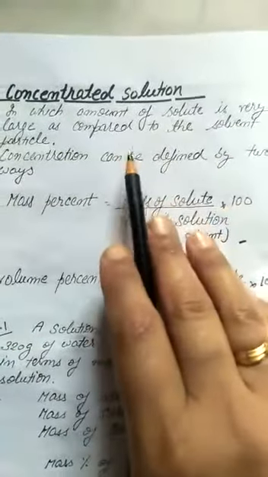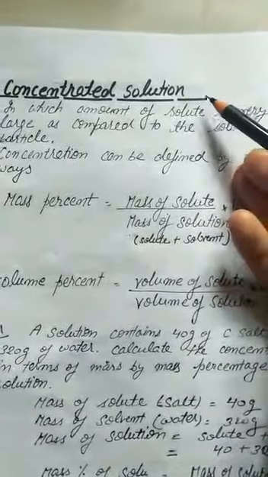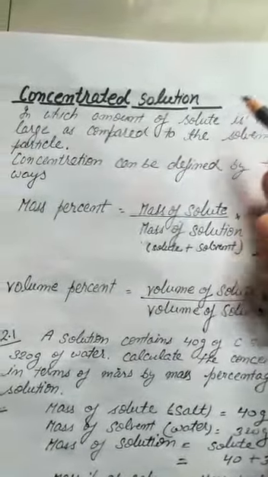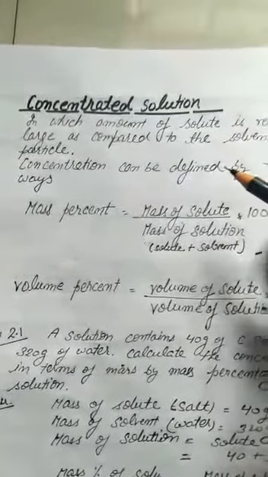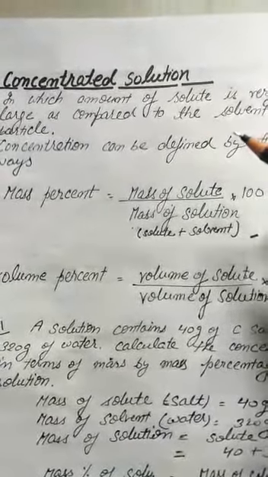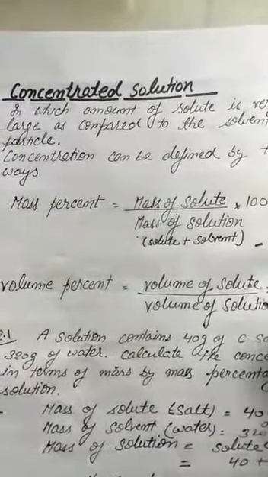So that condensed milk, we can also say in language of science, is concentrated milk or concentrated solution. And if we add so much water, then we can say it is diluted milk or diluted solution.